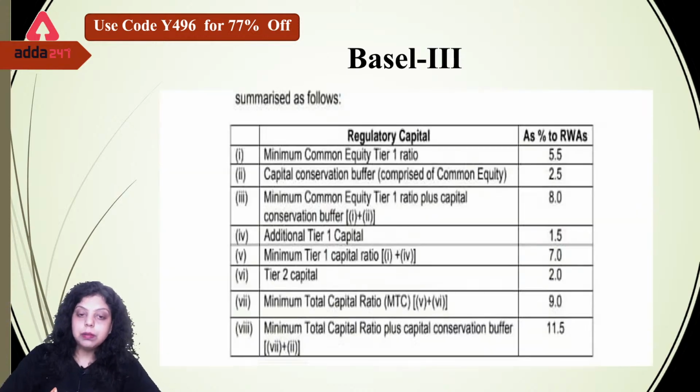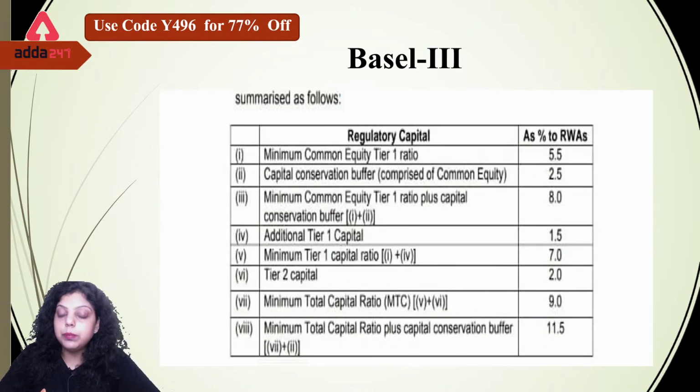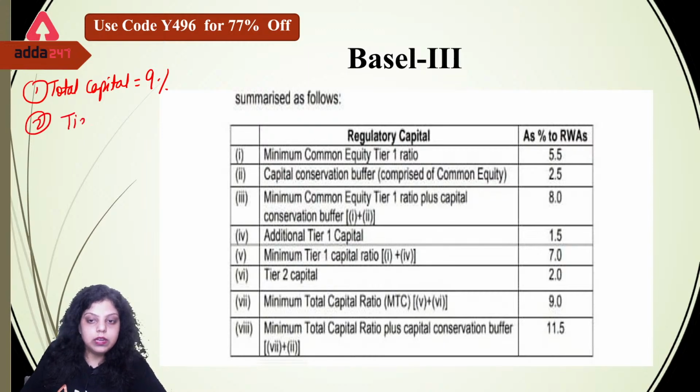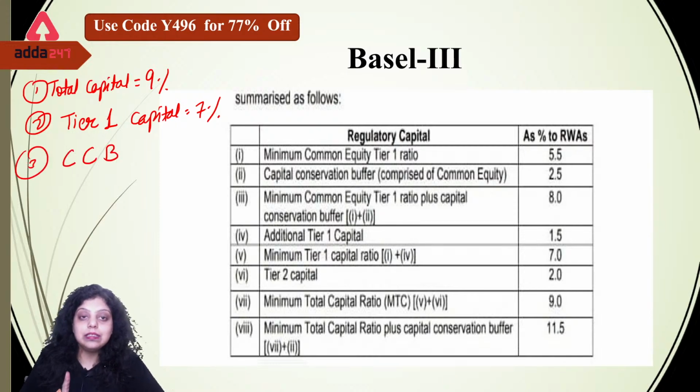Okay. Now in Basel III, certain capitals were decided. First of all, it was decided that the total capital which a bank has to maintain should be 9%. Okay. And it has said second that the tier 1 capital should be 7%. Third, it has said that the capital conservation buffer, that is CCB, should be maintained at 2.5%.